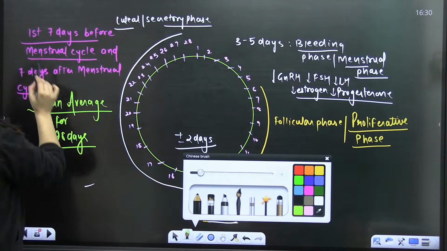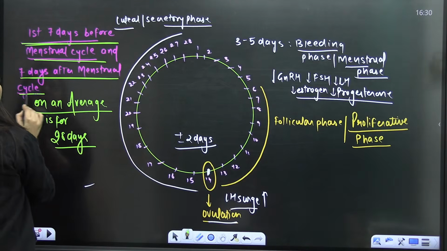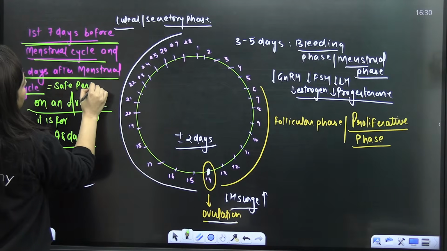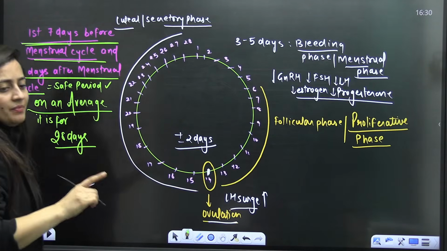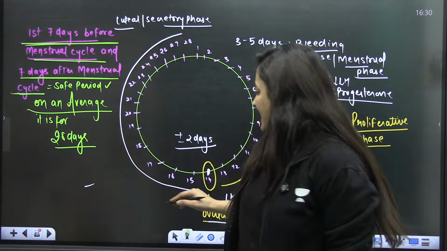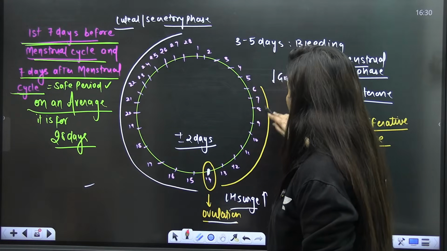The first 7 days before the menstrual cycle and 7 days after the menstrual cycle are considered the safe period. It is the period in which a female can have unprotected sexual intercourse, right? And the chances of pregnancy are not there. So the first 7 days, as I said,